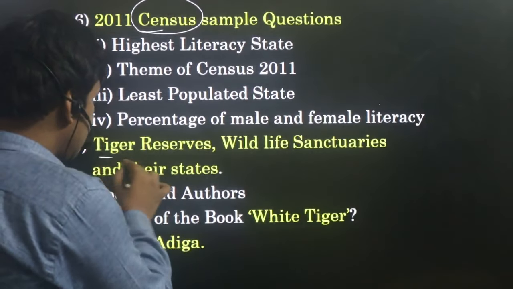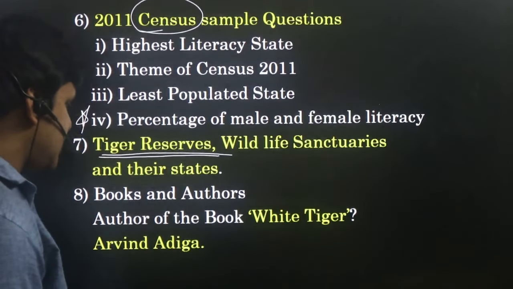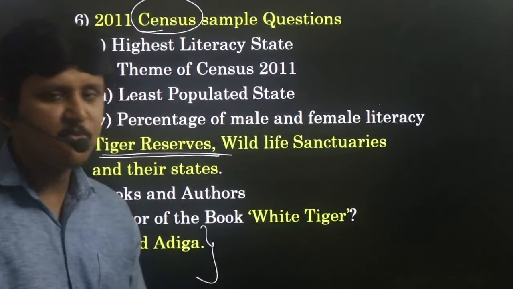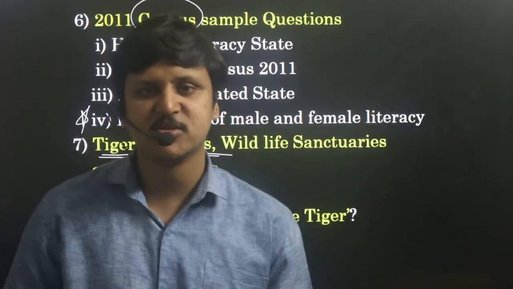Tiger reserves is also important. Next, books and authors. So author of the book White Tiger, answer is Aravind Adiga. Books and authors is also another important topic in static GK. Be thorough with all the recent books and authors also.